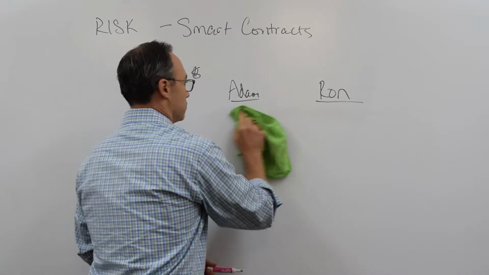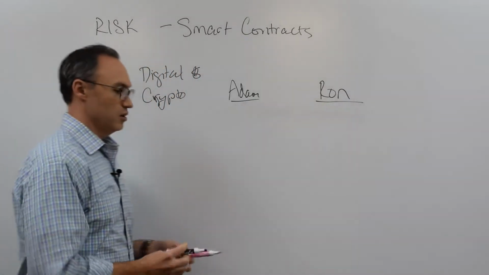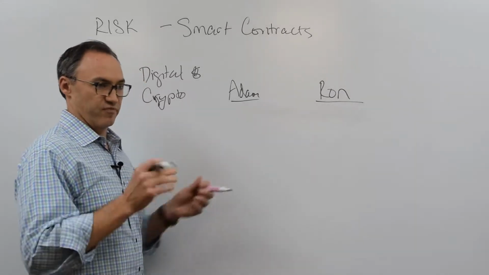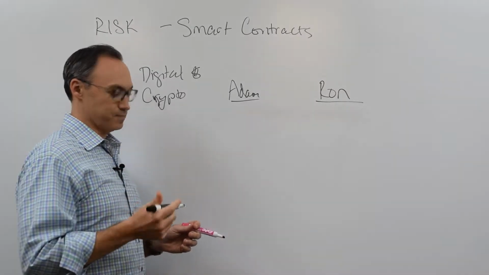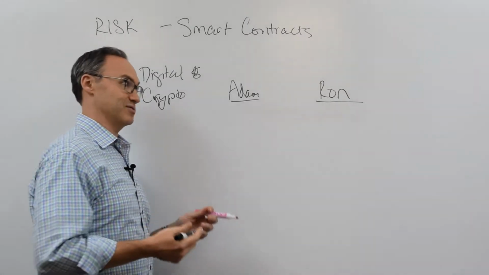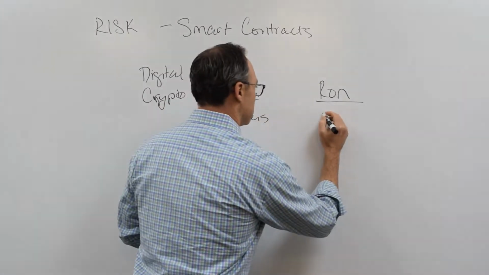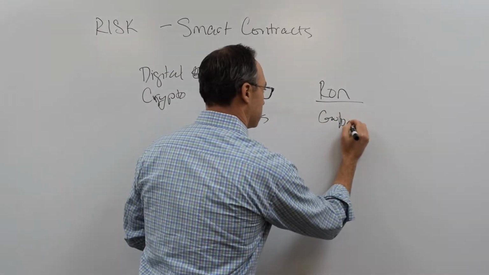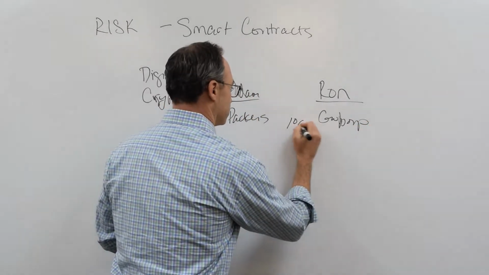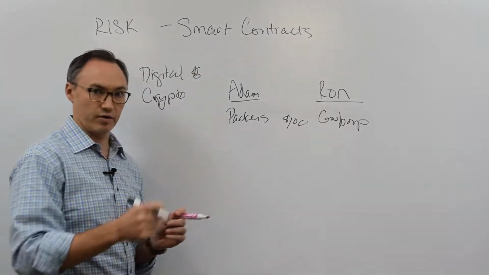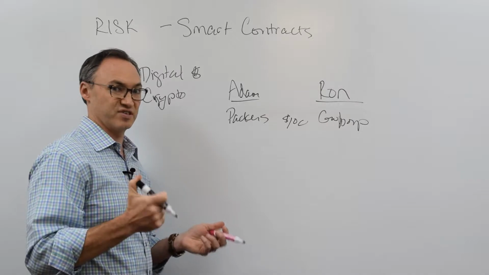So another alternative is, let's say Adam and Ron don't know each other at all. We're hanging out in some football chat room or whatever, both of us, in different parts of the country, and I say, "Hey, Ron, I don't know you, but I like the Packers," and Ron says, "Hey, I love the Cowboys." So I'm taking the Packers, Ron's taking the Cowboys, and I say, "Okay, Ron, let's bet $100 on it," and he goes, "All right, you're on." Now, I don't know him, and he doesn't know me. We might go, "Hey, how are we going to settle this bet?"